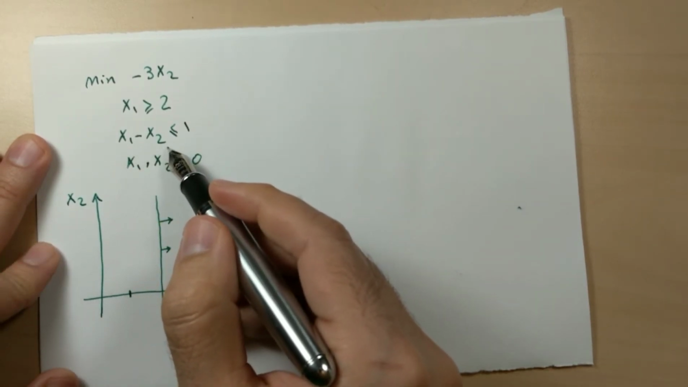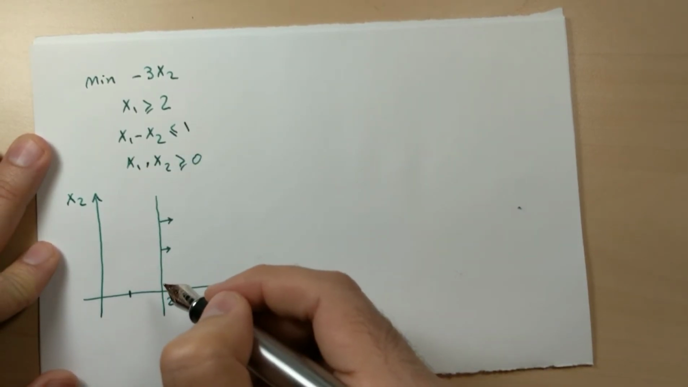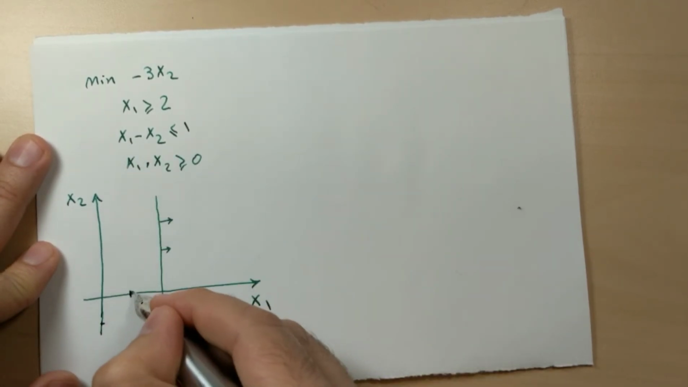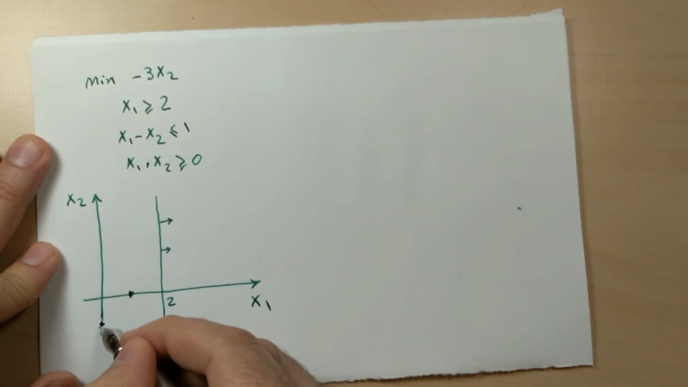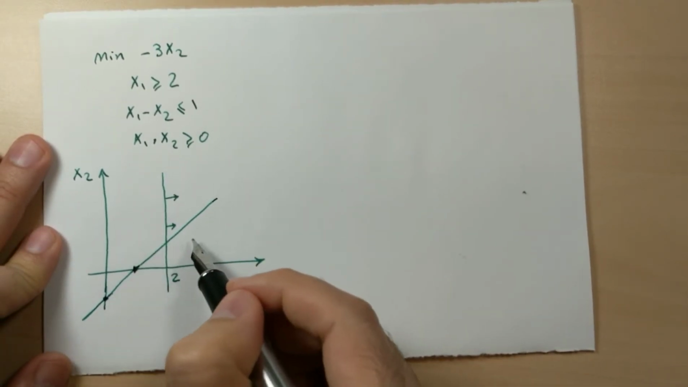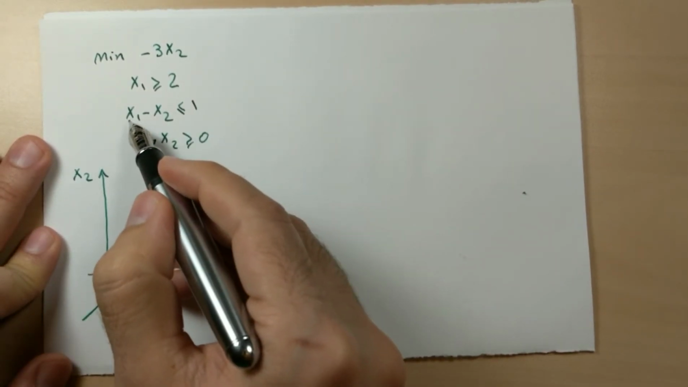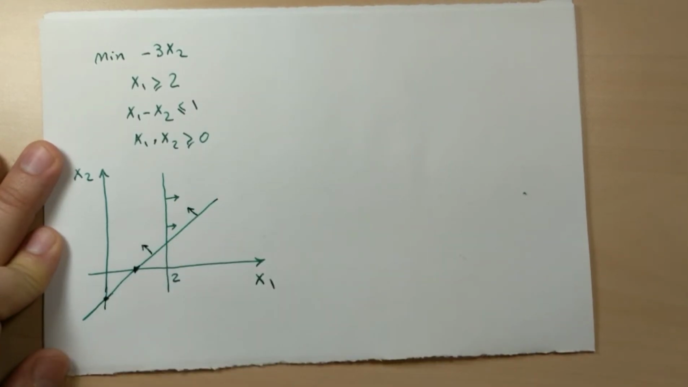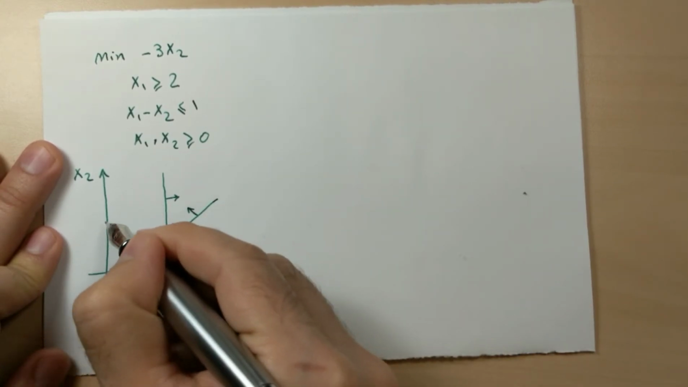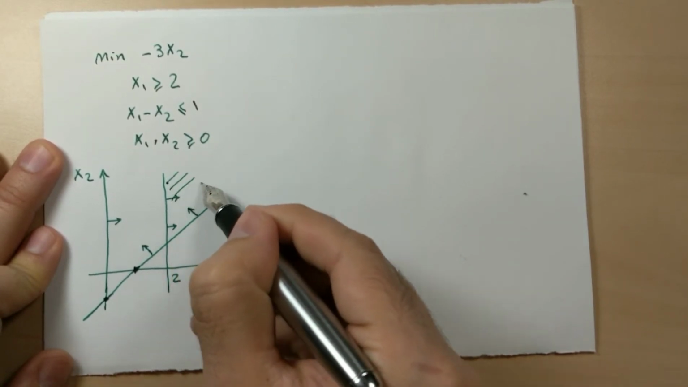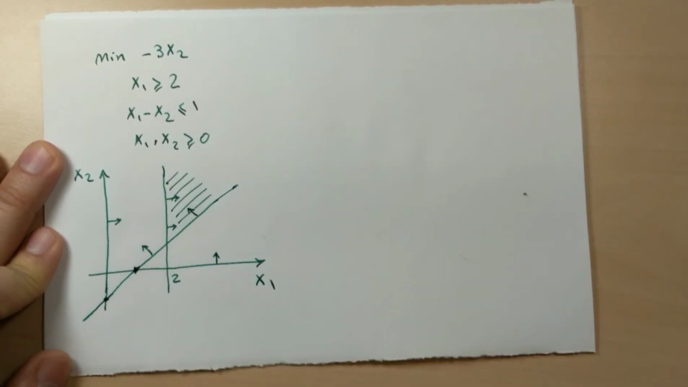x1 minus x2 less than or equal to 1. So one point will be 1 and 0. Another point will be 0 and negative 1. What is the feasible side, this direction or this direction? Just try one point. 0 minus 0 is less than 1, yes. So this is the direction. x1 greater than or equal to 0, x2 greater than or equal to 0. The common region will be here. The region is unbounded.